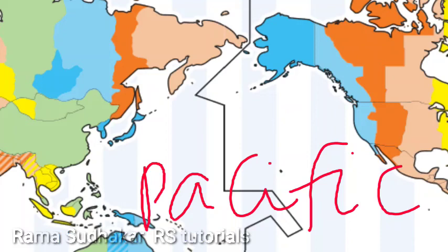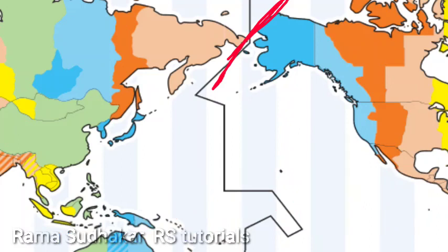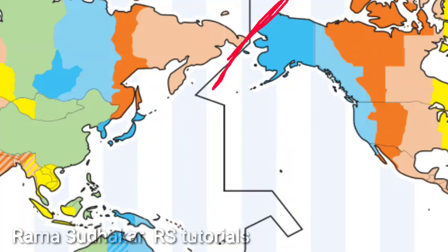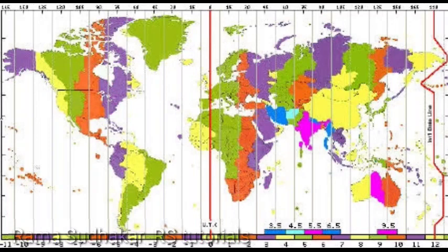You can see that it crosses through the Bering Strait. The international date line serves as the line of demarcation between two consecutive calendar days. So if you move from west to east, you have to add one date, means you have to change your date. Similarly, if you move from east to west, you have to subtract the date, means reduce the date. Understand? Thank you.